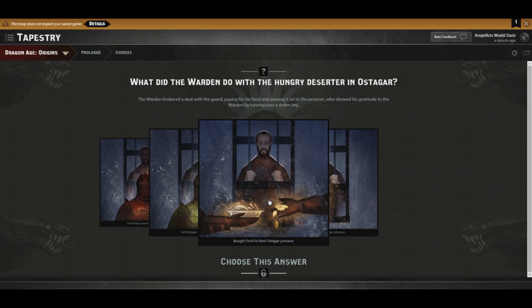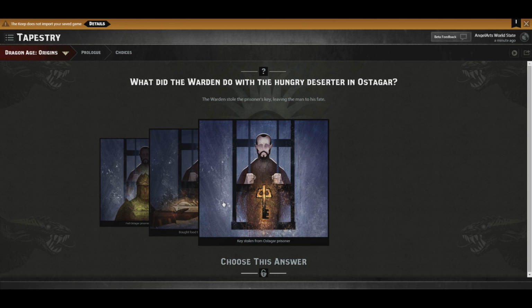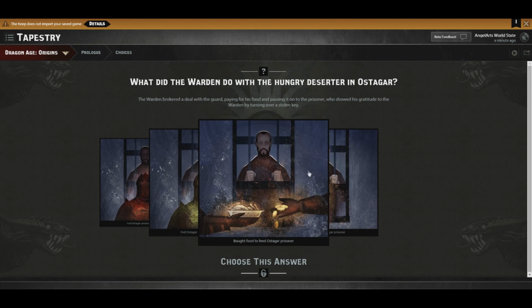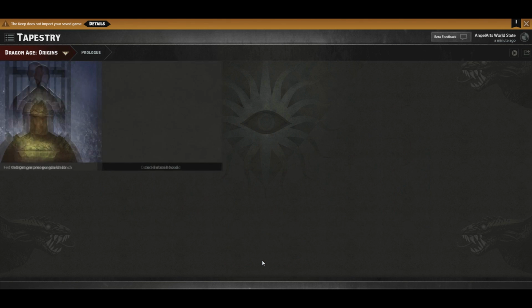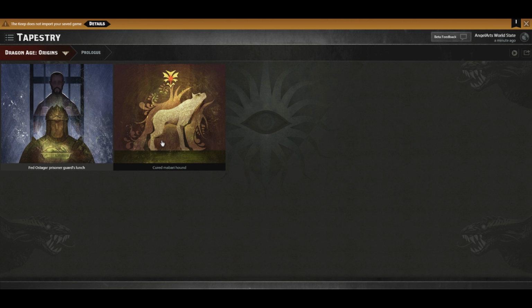Bought food to feed Ostagar prisoner. Key stolen from the... Oh, yeah. Well, we ended up with the... I think we ended up with the key. We did end up with the key, it's just we still helped to feed him as well. We were able to convince the prisoner guard to give him his lunch, so... Angelus is very persuasive.